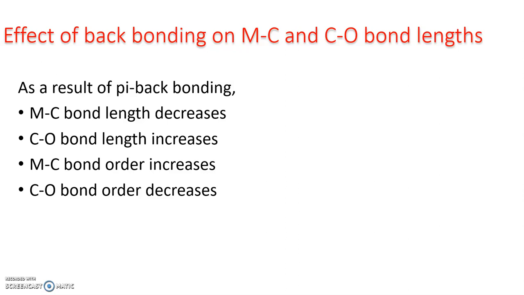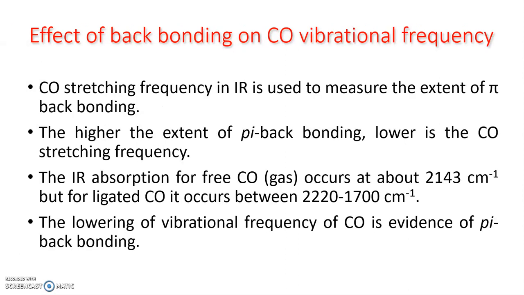The synergic nature of bonding in metal carbonyls has an effect on bond lengths and bond orders. As a result of pi back bonding, the MC bond length in metal carbonyls decreases while CO bond length increases, and the reverse is true for bond order, as bond order is inversely proportional to bond length. So we can measure either the change in MC bond length or CO bond length or the bond orders to know about the extent of pi back bonding.